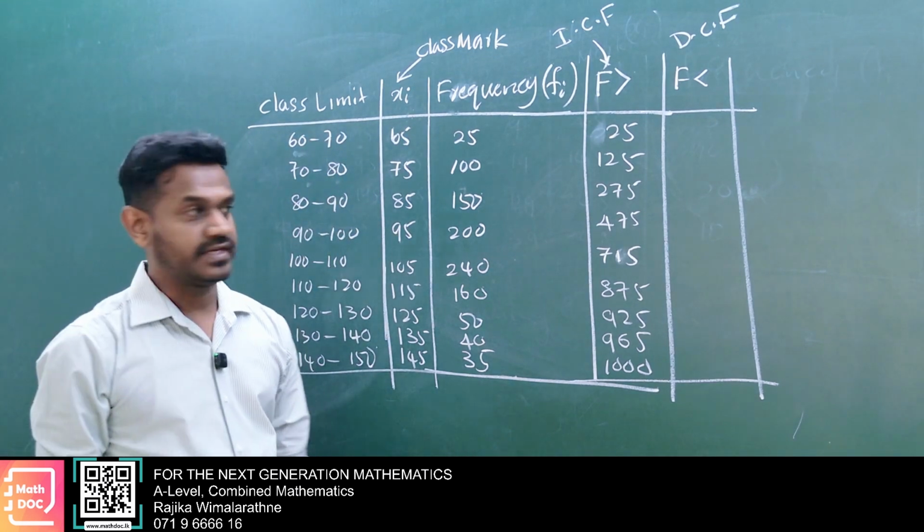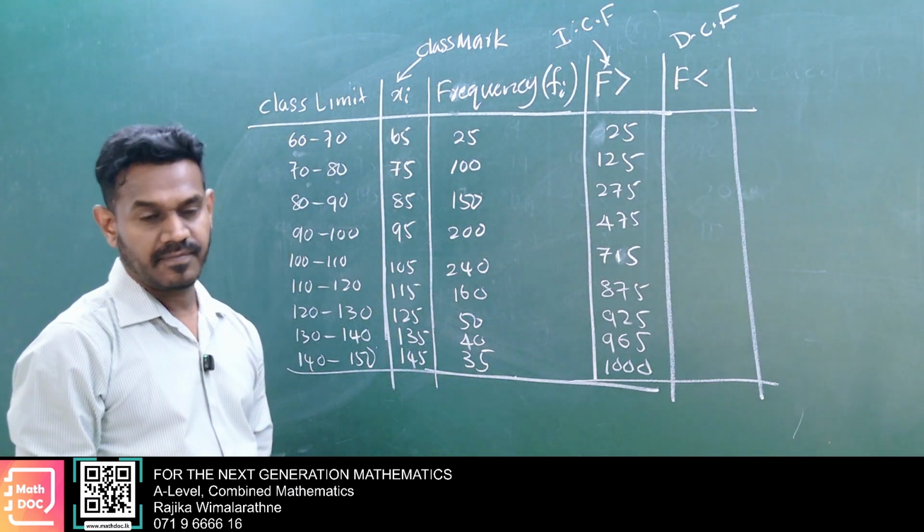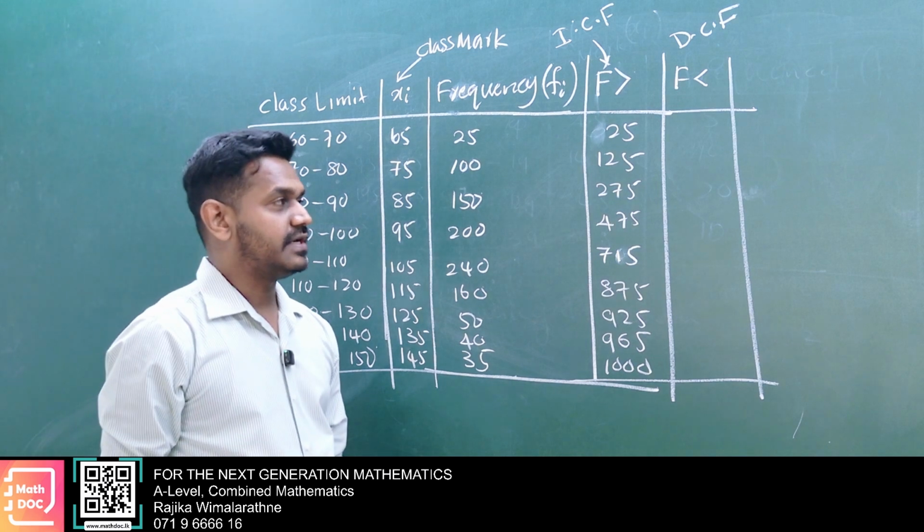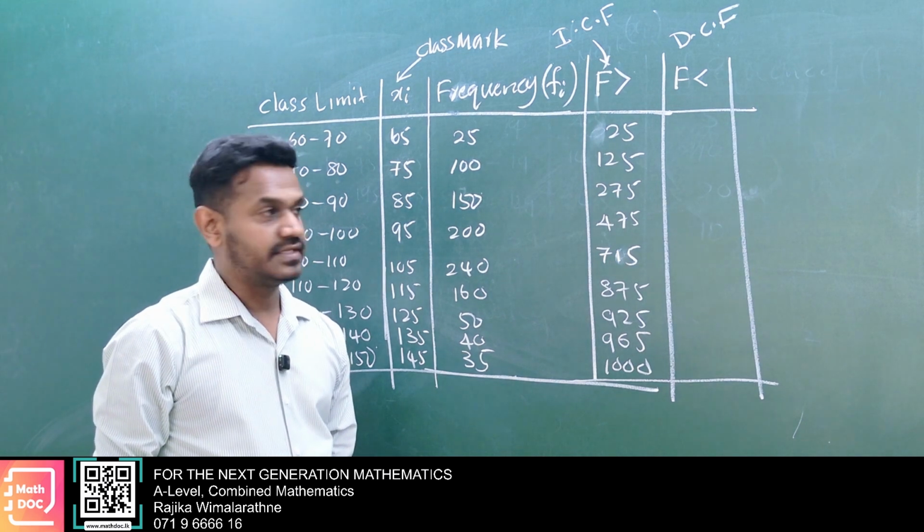That is increasing cumulative frequency. These are important. Later we will see why we calculate these.